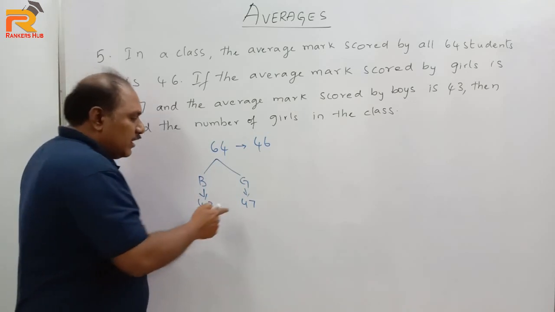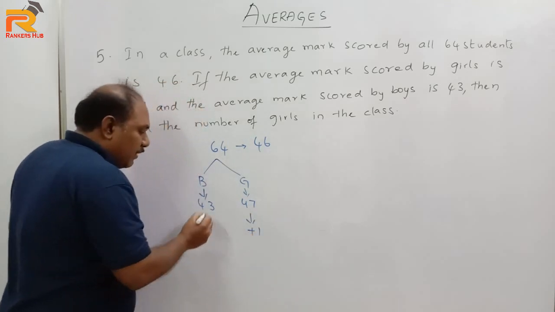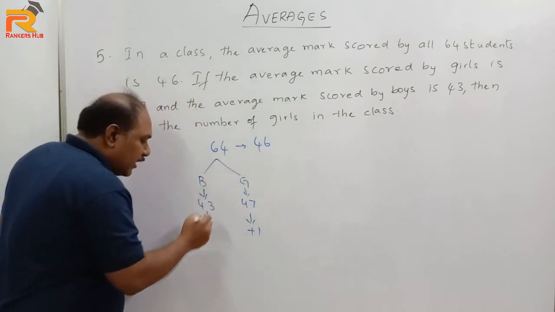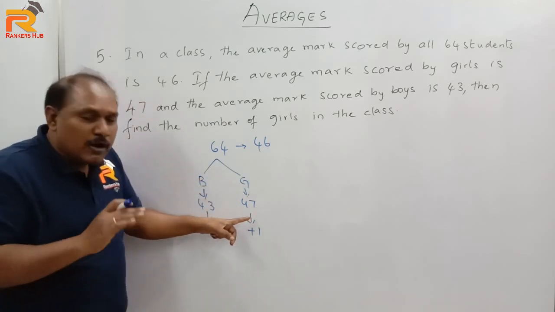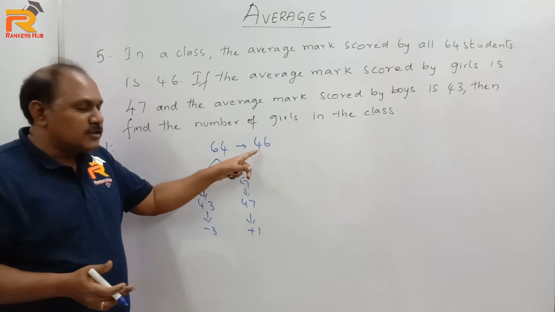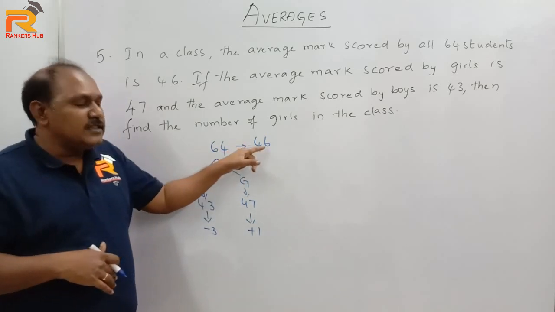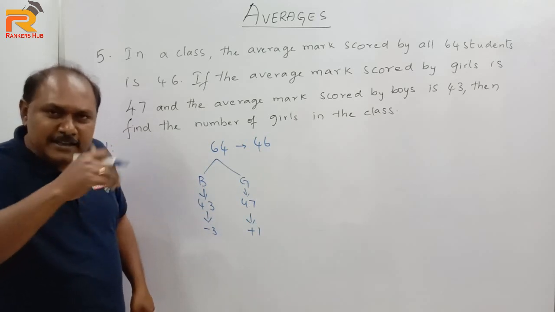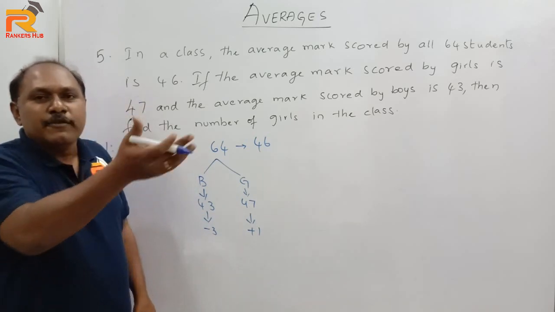But here, each girl can give only 1 mark. But each boy requires 3 marks. Each girl gives 1 mark and comes to 46. Each boy takes 3 marks and comes to 46.